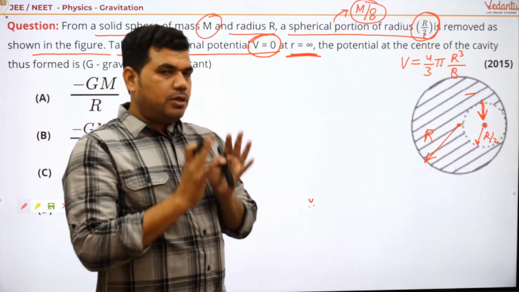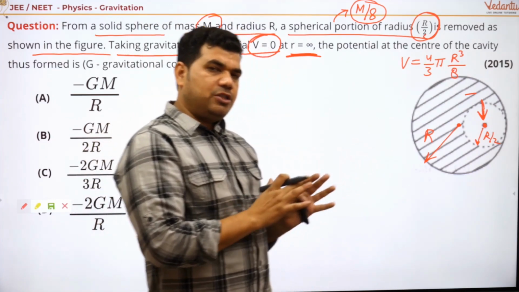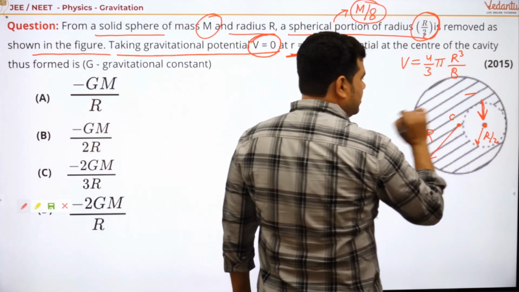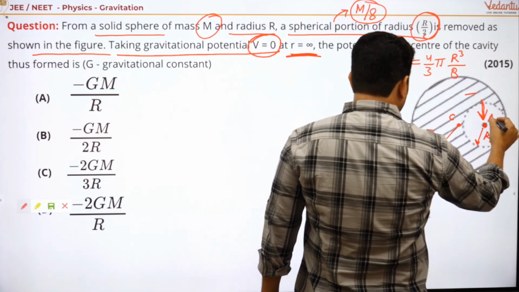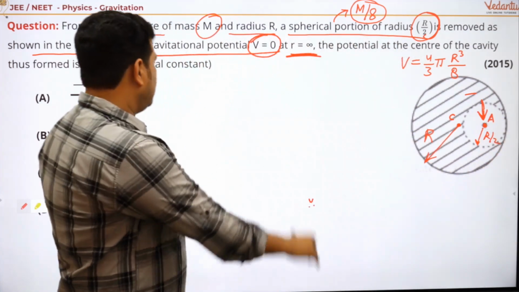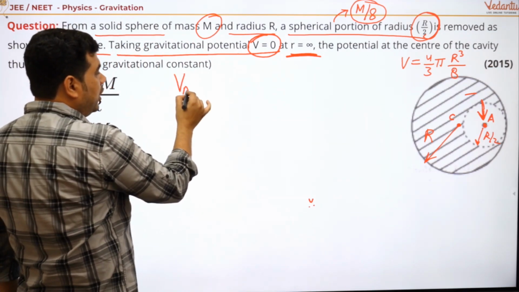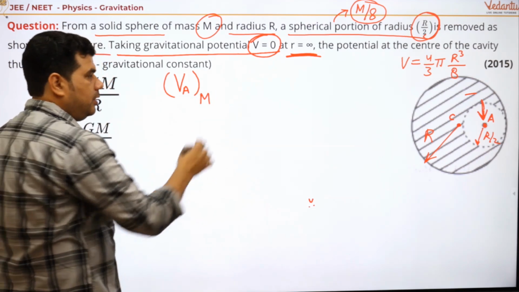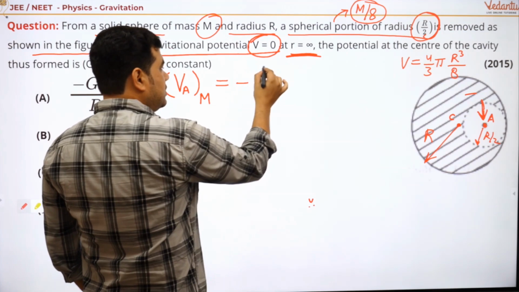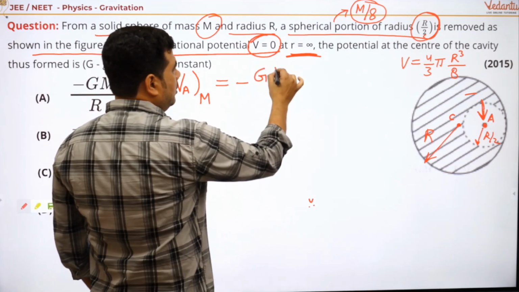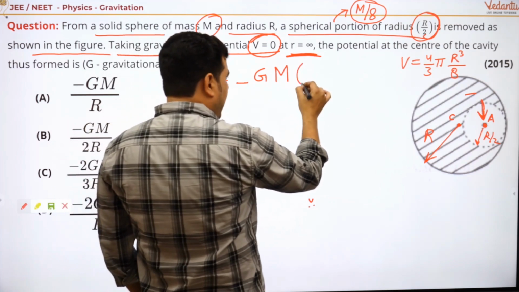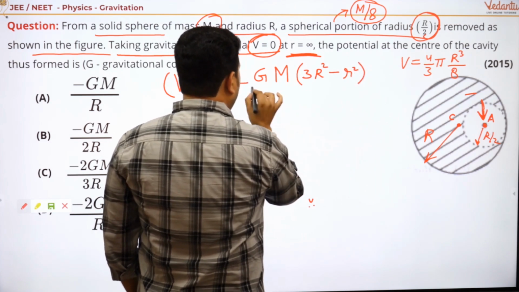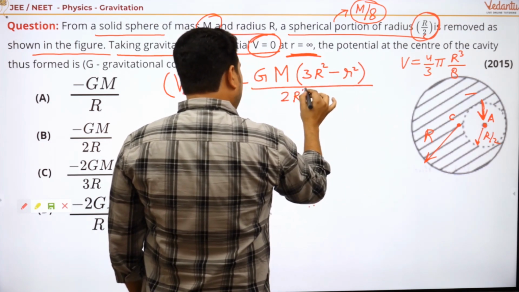So first I am going to find the potential due to the complete sphere at this point. Let's say this point is C, and this point is A. Okay, so the potential at point A due to a sphere of mass M is minus capital G M, right, times (3R square minus small r square) divided by 2R cube.